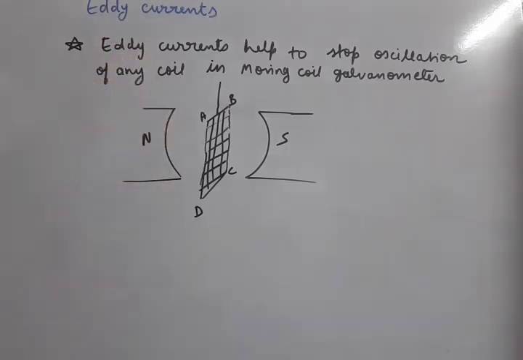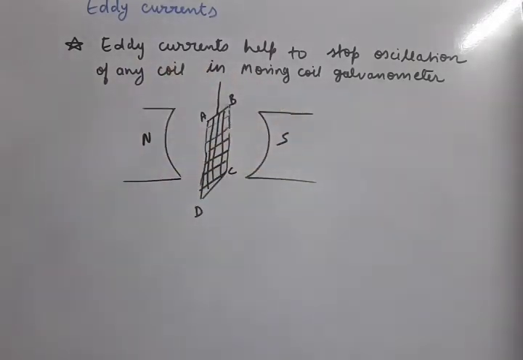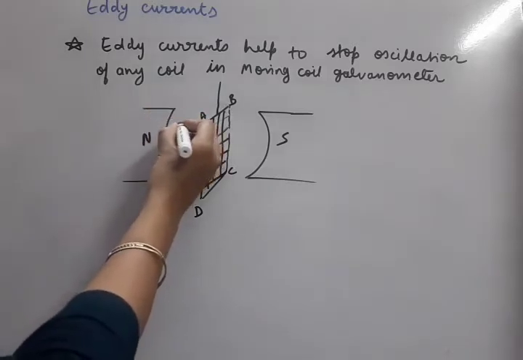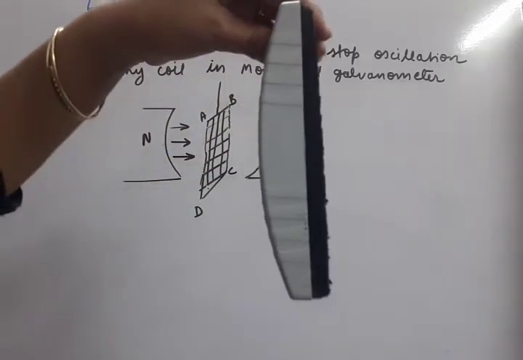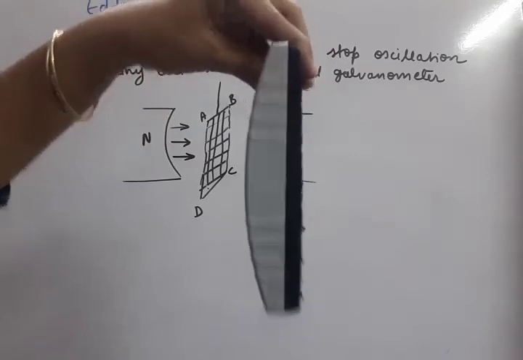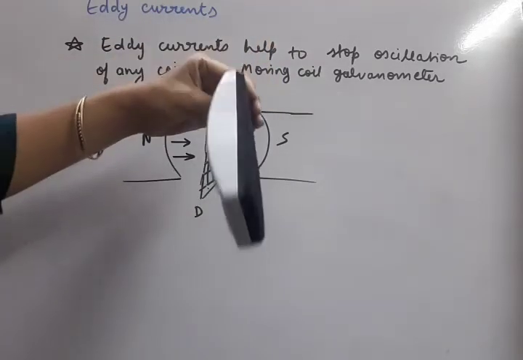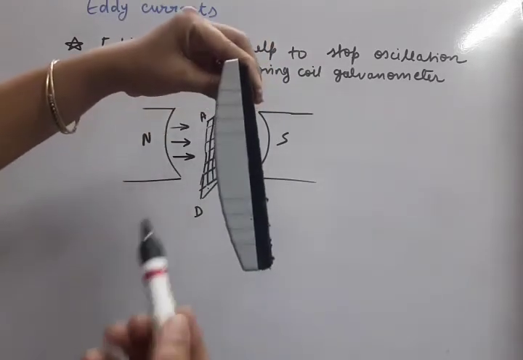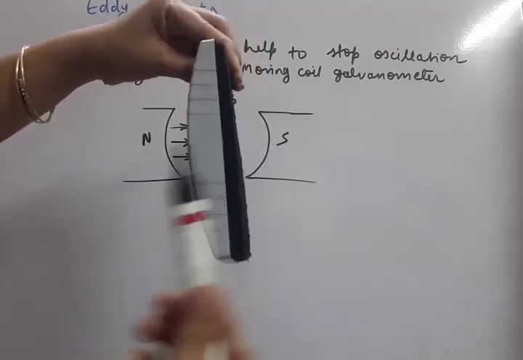Let us understand. Suppose this is the North Pole and South Pole position. So magnetic field lines are from north to south, because outside the magnet the field lines are from north to south. Now suppose there is a coil. The coil is placed this way. Now this coil is oscillating. Now you can see this side North Pole is there and this side South Pole is there. So what will happen?